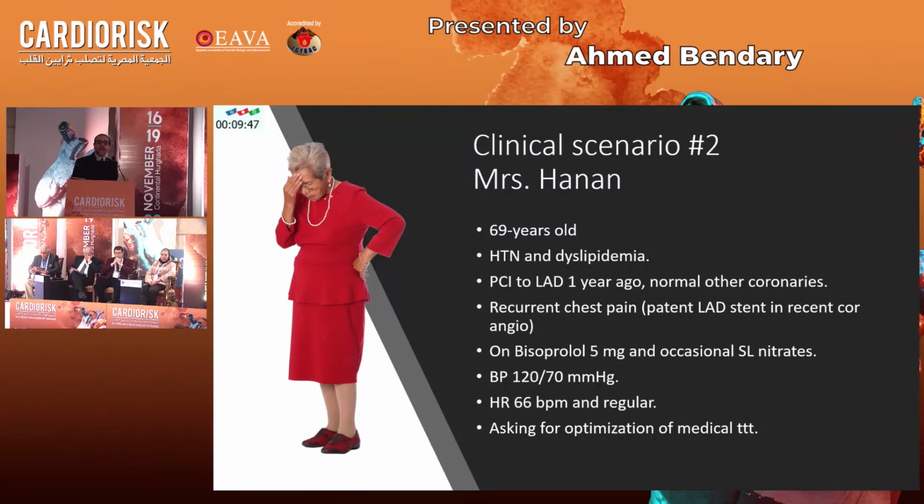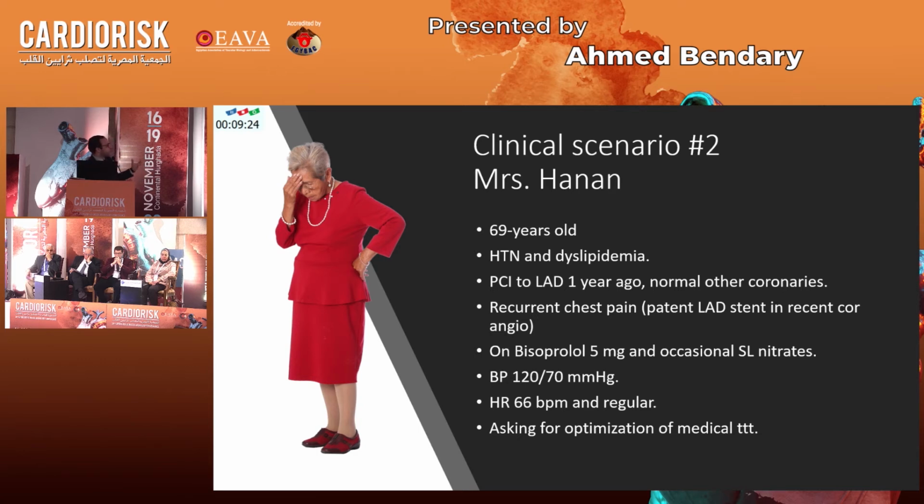The second case is Mrs. Hanan. She is a little bit older, 69 years old, hypertensive and dyslipidemic. She had PCI to LAD 1 year ago with normal other coronaries. She is coming with recurrent chest pain, but the LAD stent was patent in a recent coronary angiography. She is on bisoprolol 5 milligrams. She uses occasional sublingual nitrates.